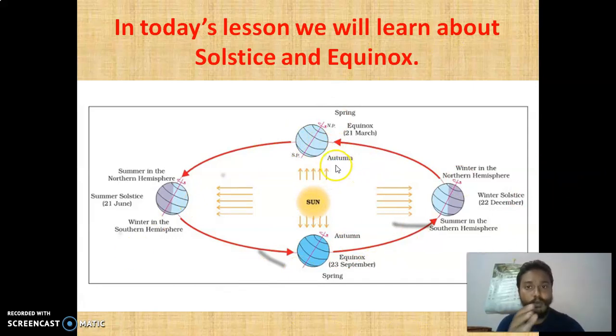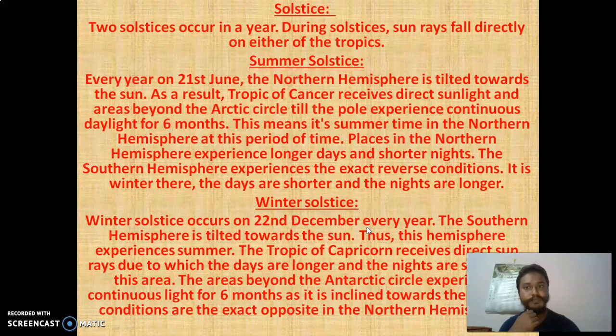Now see solstice. This place and this place are known as solstice. So solstice happens two times, summer solstice and winter solstice. Same, equinox also happens two times, this side and this side. The equinoxes are one on 21st March and one on 23rd September. And summer solstice is 21st June and winter solstice is 22nd December. Okay, so now let's learn more about it.